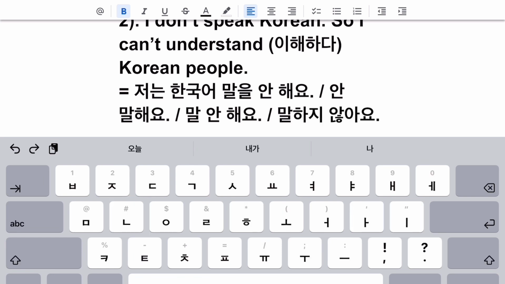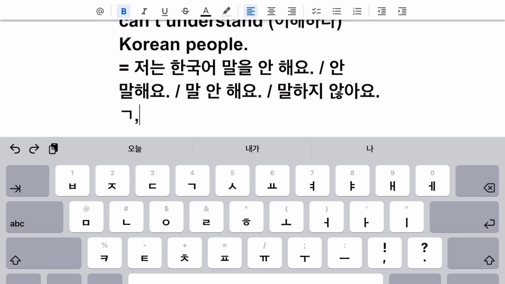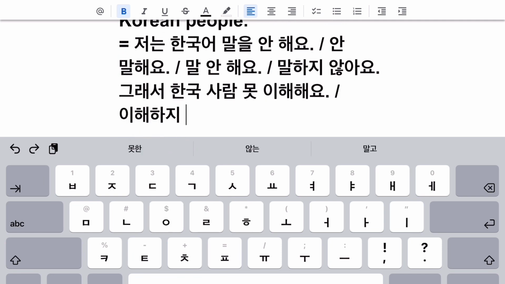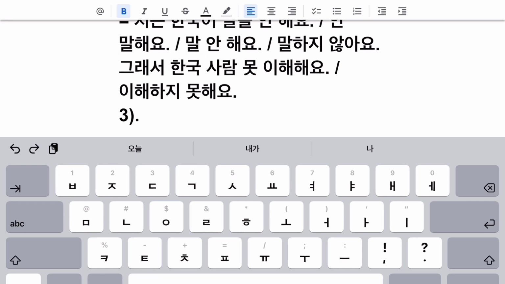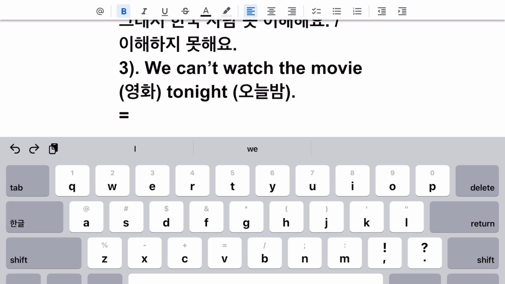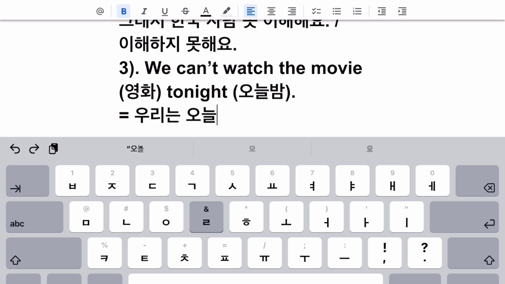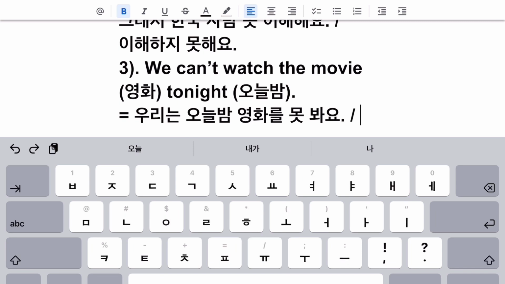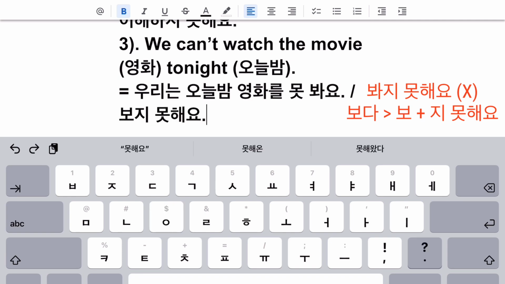Okay. What about the second sentence? Okay. 그래서 한국 사람. Sorry, I just froze. 한국 사람. 못 이해. I don't know. That was very close. So close. 못 이해해요. Or 이해하지 못해요. Okay. And then we can do one more sentence, and then before we go, I'll introduce one more thing. Okay. 우리는 오늘 밤 영화를 못 봐요. That's perfect. Or how do we say the other way? 보지 못해요. Because we want to keep just the verbs down.